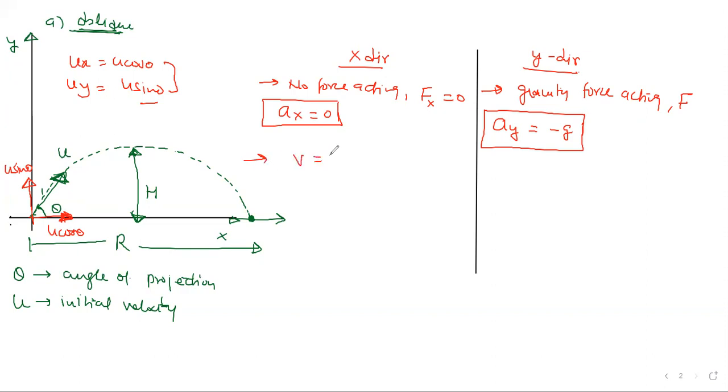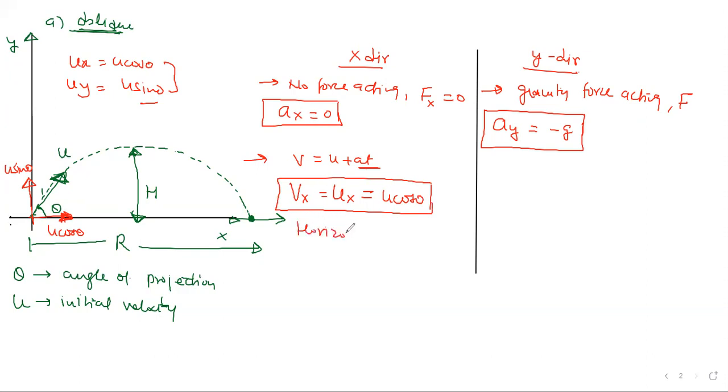That is v equals u plus at. Let's write this in the x direction. Then the final velocity in the x direction will be equal to the initial velocity in the x direction. Acceleration is already zero, so this much only. And u_x we know is u cos theta. So it's very, very important that in the x direction the velocity does not change.